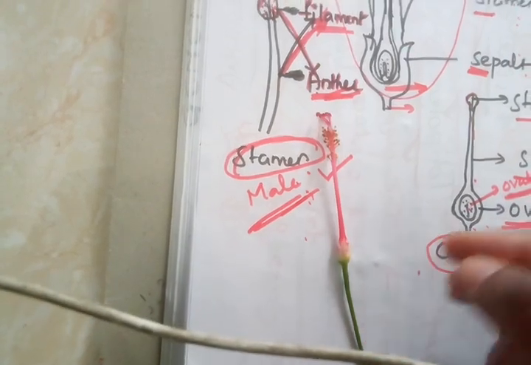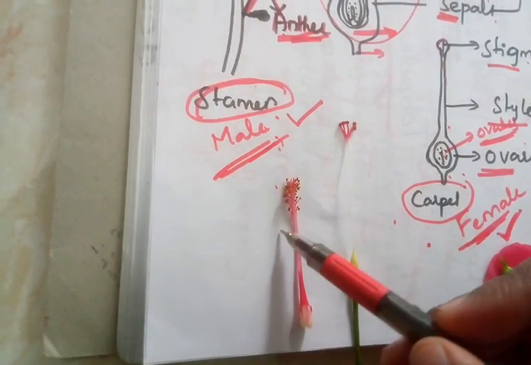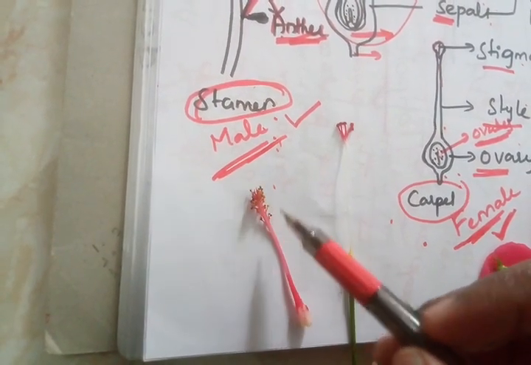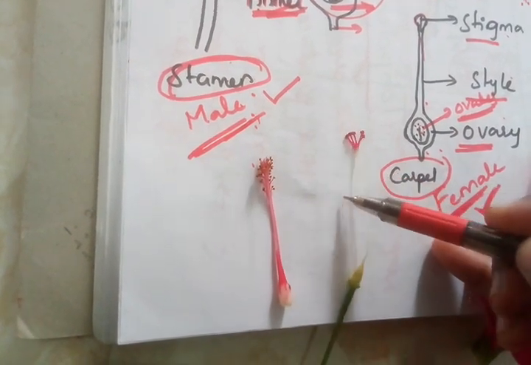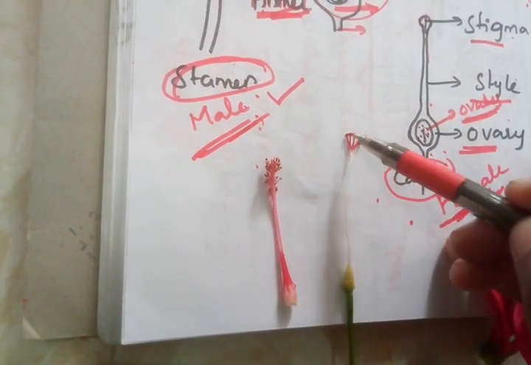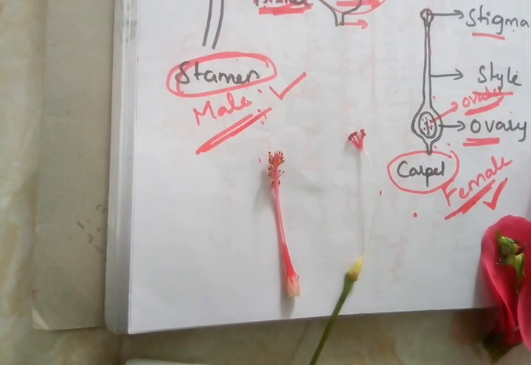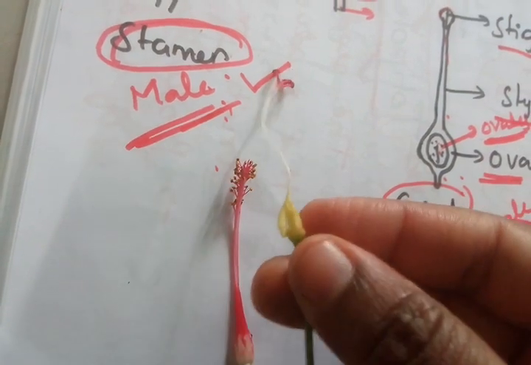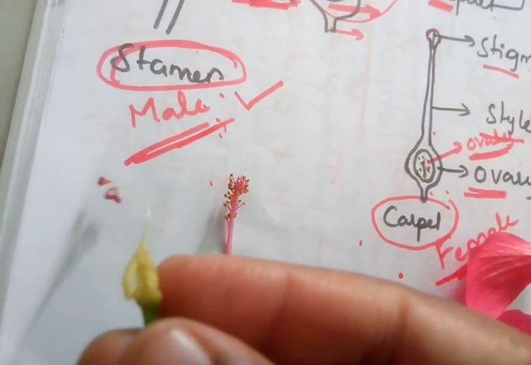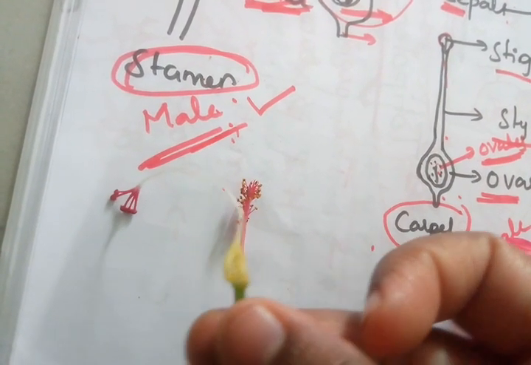Okay, come for our topic. Look at here, I separated this. These are stamen, compound one, and this is the carpel. This white one is a style, and we have stigma here and gynoecium. What is that? Ovary. Okay, I will try to dissect the ovary. I tried to dissect, but if a magnifying lens is there, we can happily observe this. There are a few small ovules we can see, if it is possible for you to observe.